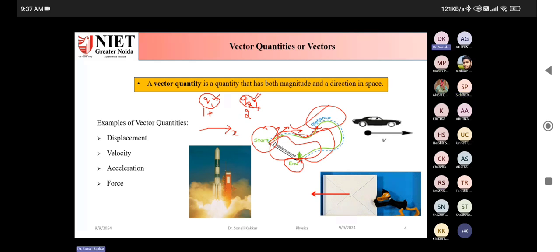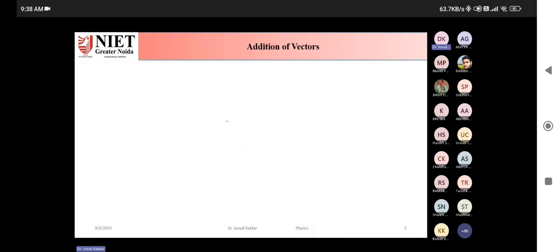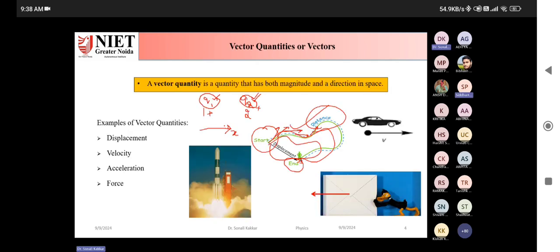So unless and until we specify the direction, we cannot specify the force. That is why force is a vector quantity. Then the topic is addition of vectors. Okay, so first I'll talk about addition of scalars. Suppose you are measuring the length of an object, right? On a centimeter scale, suppose the length is in centimeters. So if you want to add the length of two objects, what will you do?